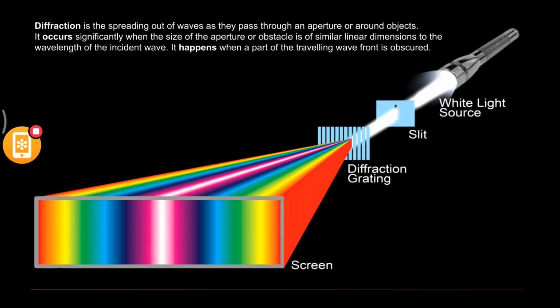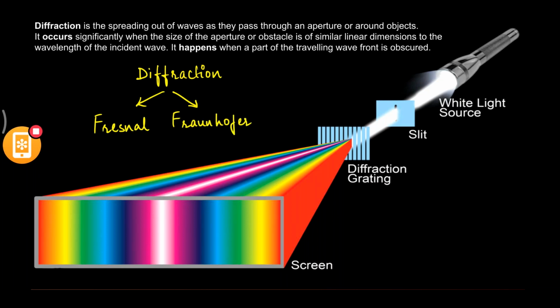Now, based upon the waves or the pattern of light that is seen, diffraction can be classified into two. What are they? Fresnel diffraction, and the other one is Fraunhofer diffraction. You will study this in intermediate first year.